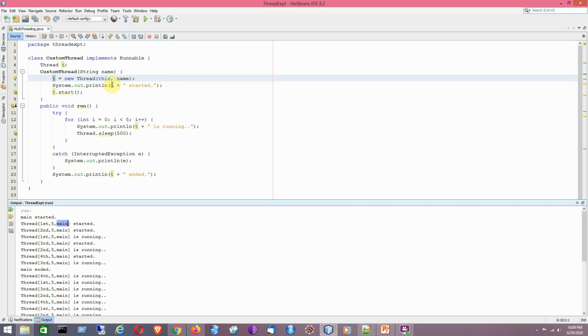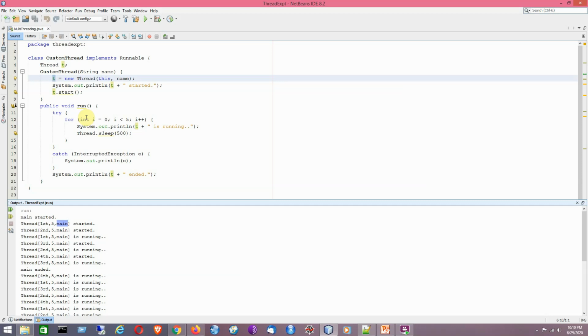If I use this technique by means of the object reference T, it will show the output like Thread within third brackets first, that is the name, then comes the default priority which indicates NORM_PRIORITY, and lastly the thread group to which this thread belongs. So it is a different technique of showing the current thread being executed, without using the getName method. Okay, so try to remember this.